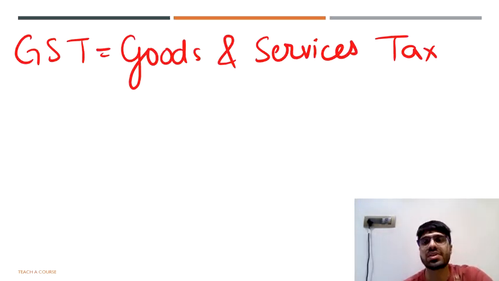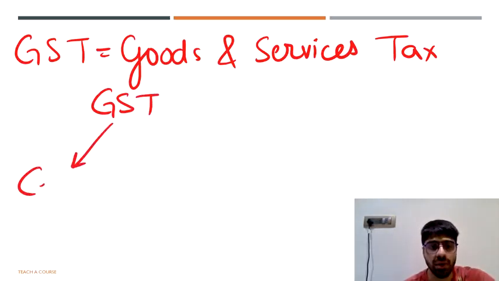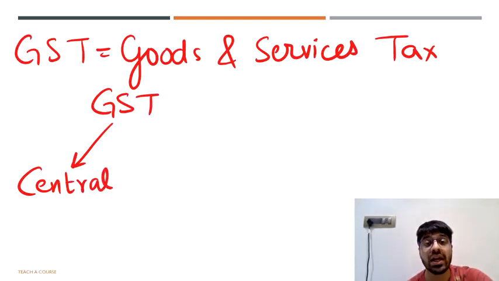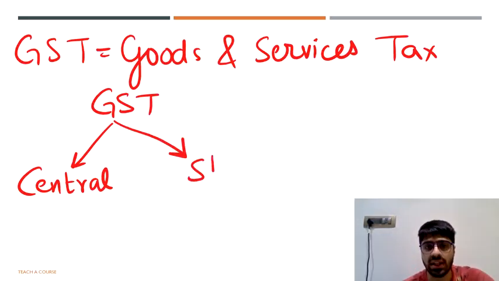Now, Goods and Services Tax is definitely collected by the government, but in our country there are two types of governments broadly. So if I talk about GST, one part will be collected by the central government. Central government means the government that runs the nation. Any national affair, any national decision is taken by the central government, and any decision regarding the state is taken by the state government.